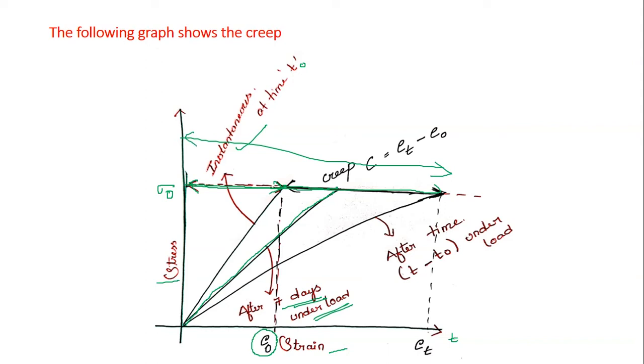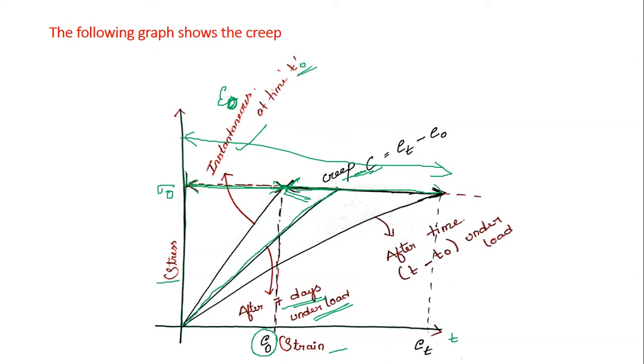If you deduct the instantaneous strain from the total strain after t days, you will get the creep strain, which equals epsilon t minus the initial instantaneous strain epsilon naught at time t naught.